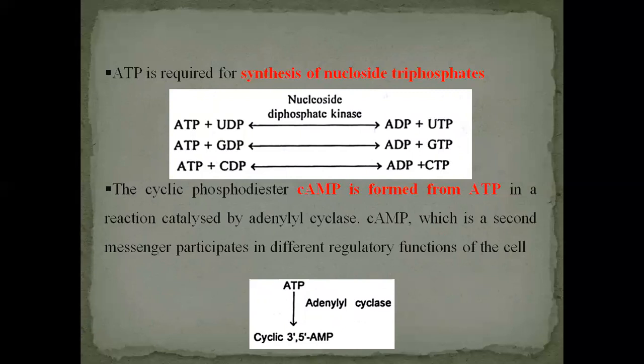Now the cyclic AMP formed from this ATP is the fourth significance. Cyclic AMP, a cyclic phosphodiester, is formed from ATP in the reaction catalyzed by adenyl cyclase. Cyclic AMP, which is a second messenger, participates in the different regulatory functions of the cell. So cyclic AMP is also produced from ATP. These 4 points were important about the significance of ATP.